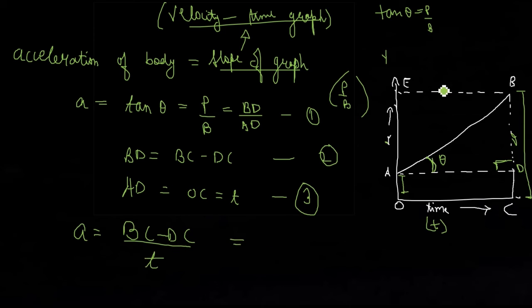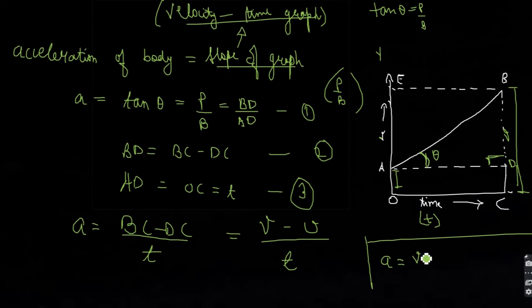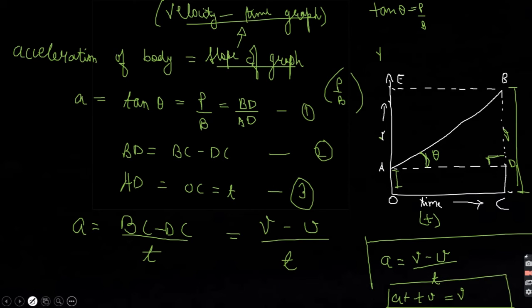BC, as I already mentioned, is final velocity and DC is initial velocity. DC will be equal to AO. And then the time. So finally, acceleration equals V minus U by T, or I can say AT plus U equals V. So this is how we derive our first equation.